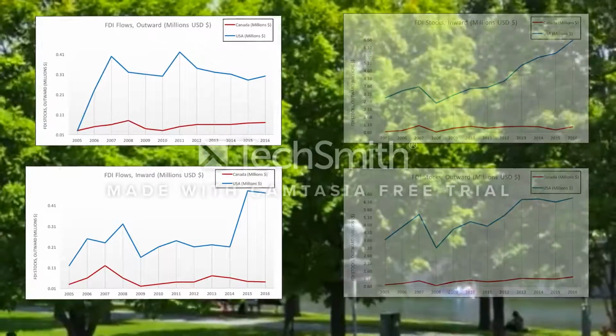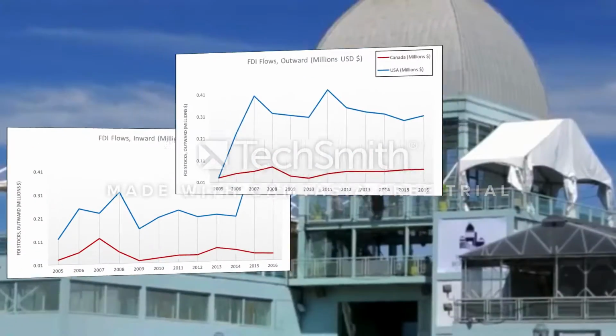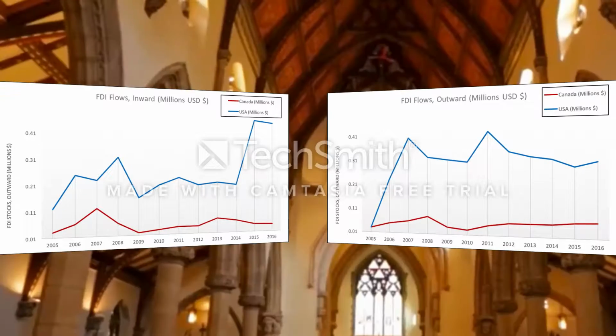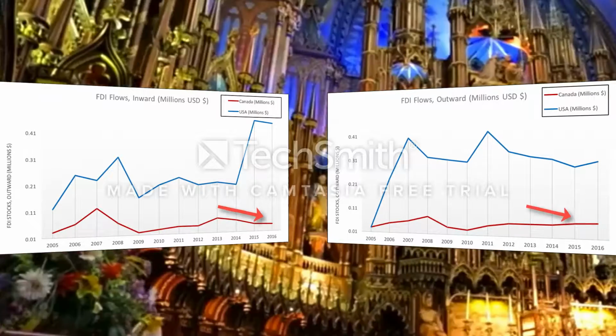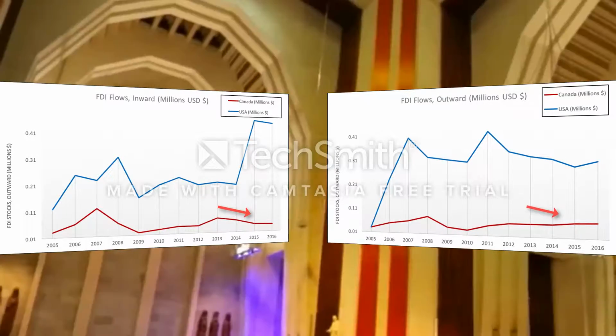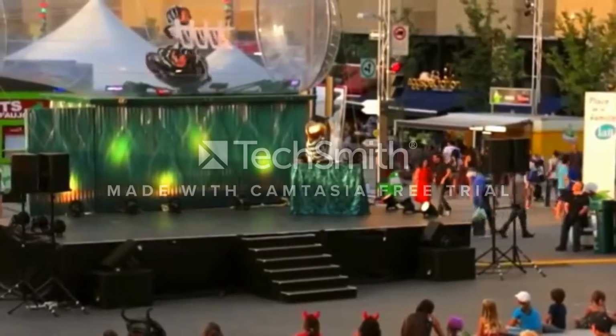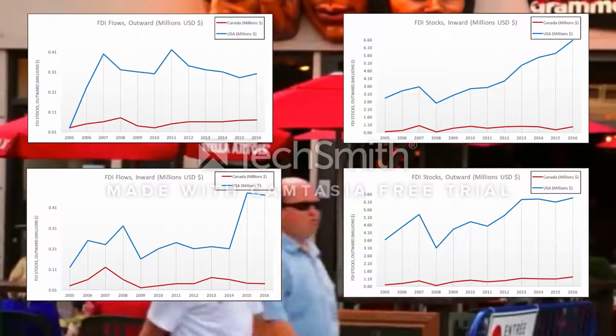Net outward and inward flows of FDI are much higher in the US than Canada over the last 10 years. Canada's levels remain relatively low over the last decade for both outflows and inflows. The low levels may indicate that Canada is an overall smaller economic player globally.